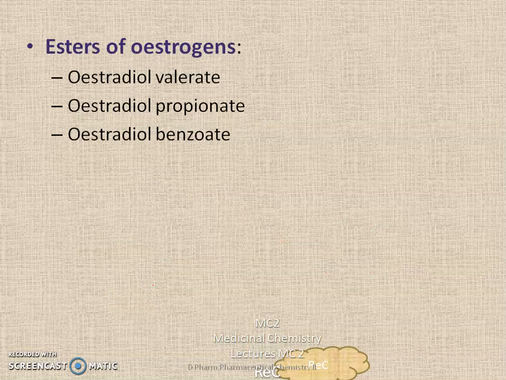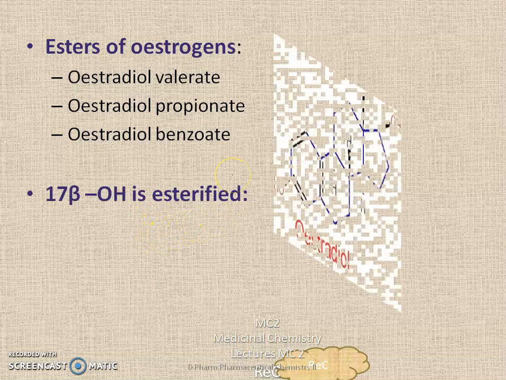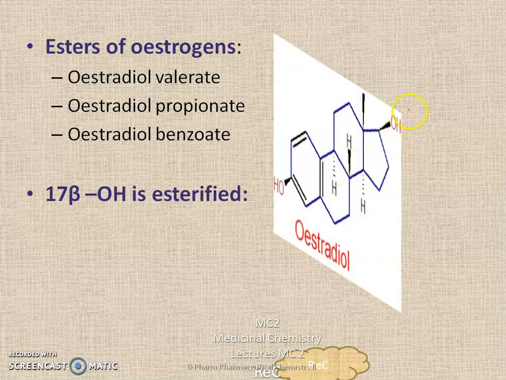And then esters of estradiols are used for parenteral preparation. For giving intramuscular injections with a longer duration of action, estrogens can be prepared by esterifying the hydroxyl group present at the 17th position. So this is the 17th position. This 17 beta hydroxyl group can be esterified by reacting with carboxylic acid, aromatic carboxylic acid, or long chain carboxylic acid, and so you get ester derivatives of estrogens.